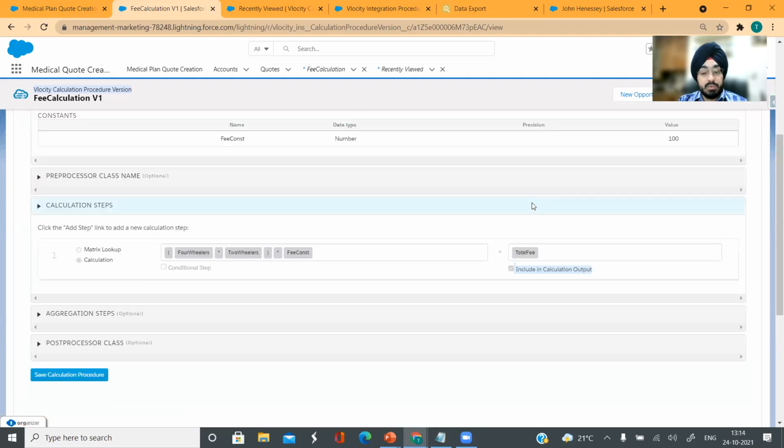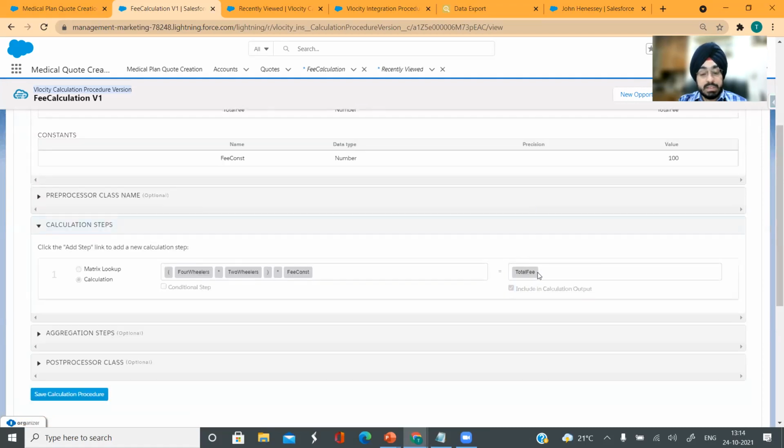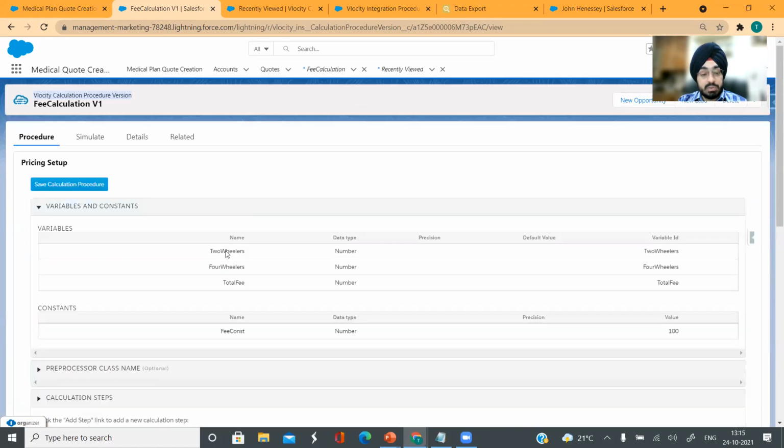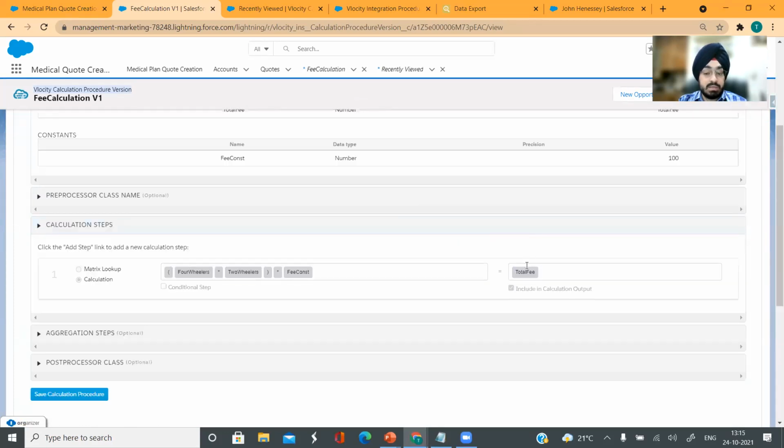But at the same time, you need to be very careful while using these variable names. They should comply with the JSON node that you are sending to your calculation procedure. So if you are invoking it from your IP, you would want to keep that JSON node with the same nomenclature, with the same name, so that this input gets mapped here correctly and then returns you the right result.